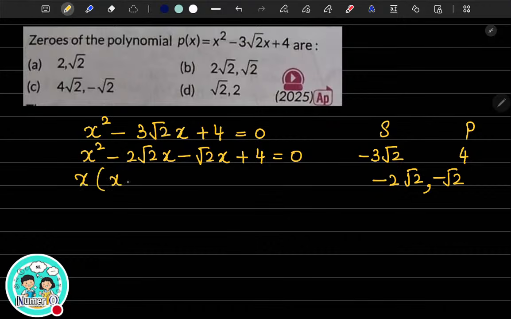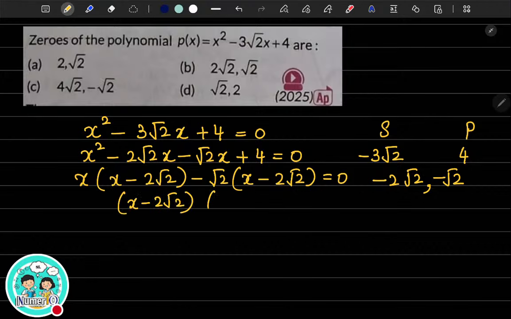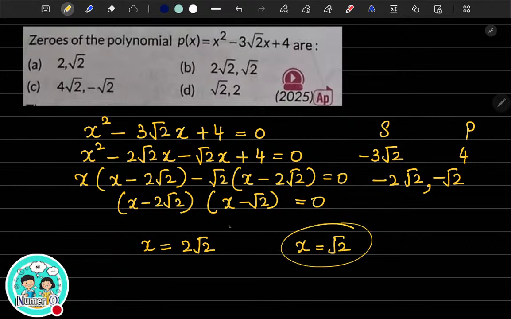Take x common out, you will have x minus 2 root 2, minus again root 2 common out, x minus 2 root 2 equal to 0. X minus 2 root 2 is one of the factors and x minus root 2 is the other factor, equal to 0. So either x is equal to 2 root 2, or x is equal to root 2. So these are the zeros of the given polynomial, 2 root 2 comma root 2. So the option is B. Okay. So this is the correct answer.